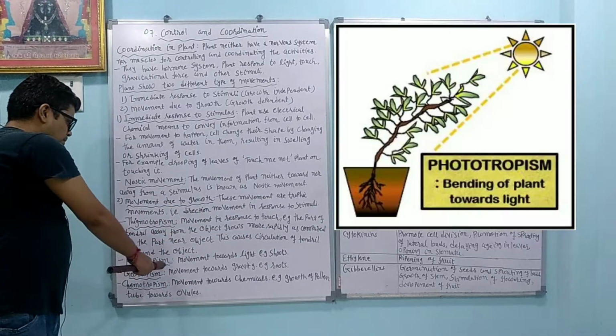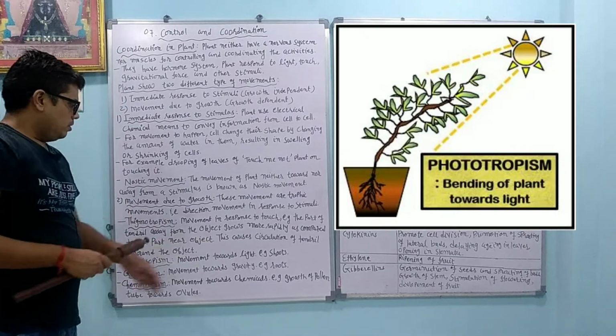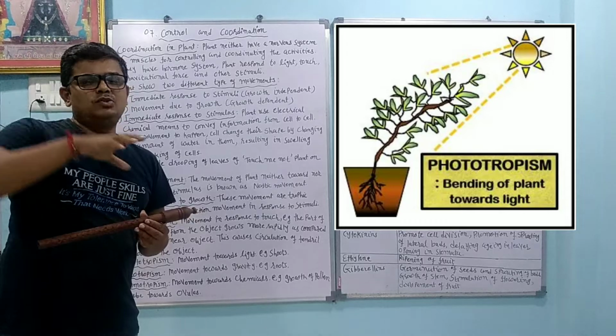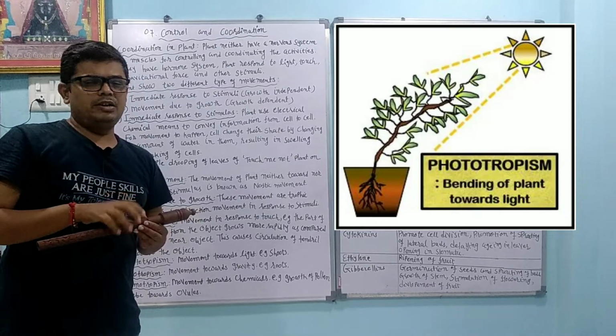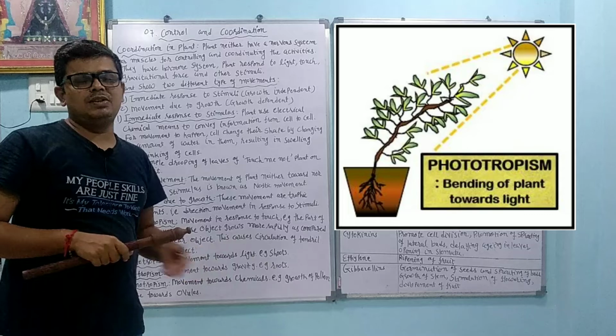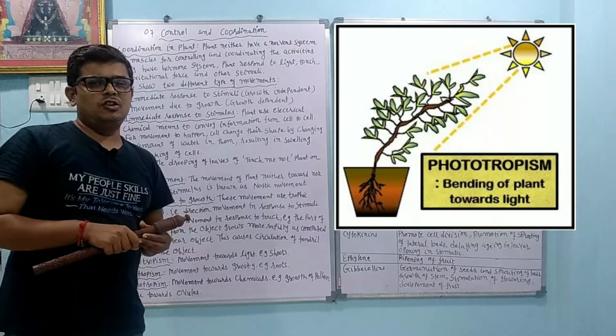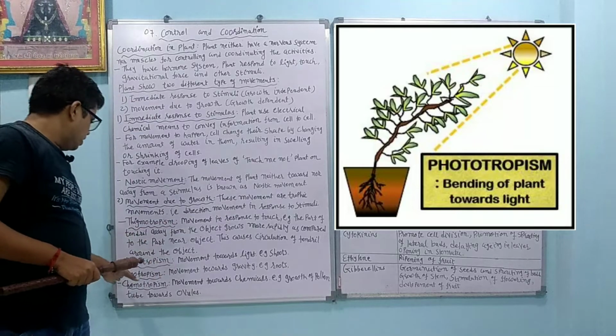Second, we have the phototropism, movement towards the light. Example is shoots. Top part of the plant is called the shoots, so they are always moving towards the sunlight. That is called the phototropism. We have also example of what? Sunflower. Sunflower continuously moves in the direction of sunlight or sun.